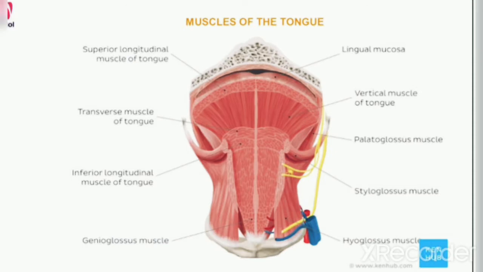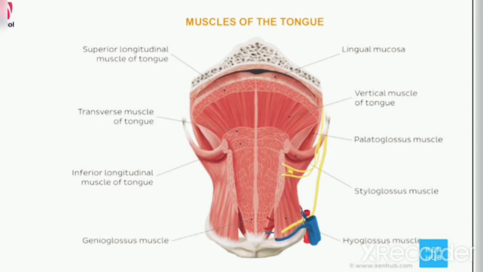These are the muscles of the tongue. This one is the superior longitudinal muscle of the tongue and lingual mucosa. You can see the transverse muscle of the tongue, the inferior longitudinal muscle of the tongue, and the genioglossus muscle.